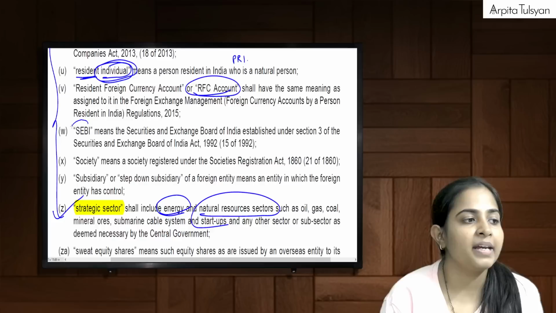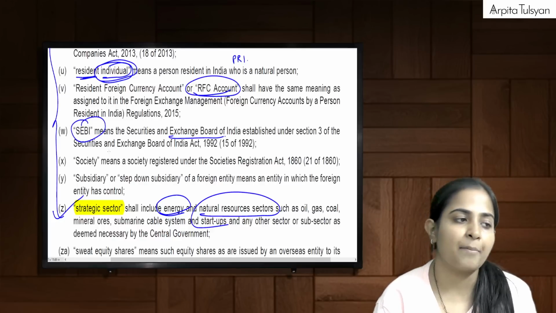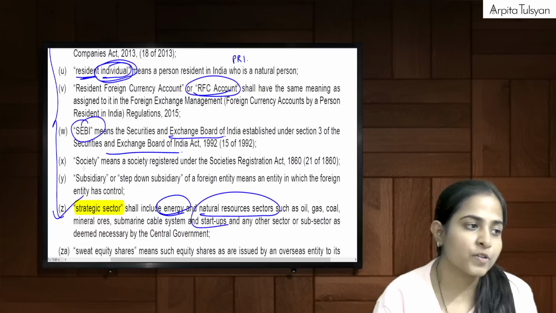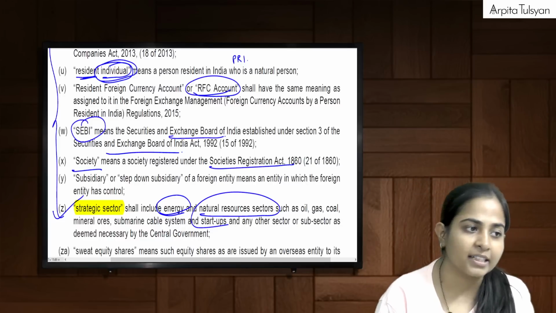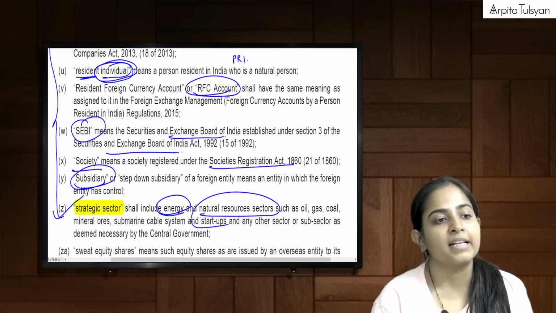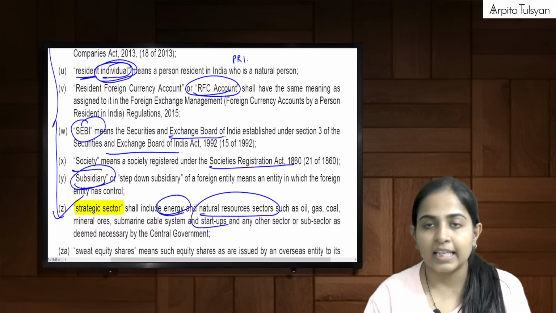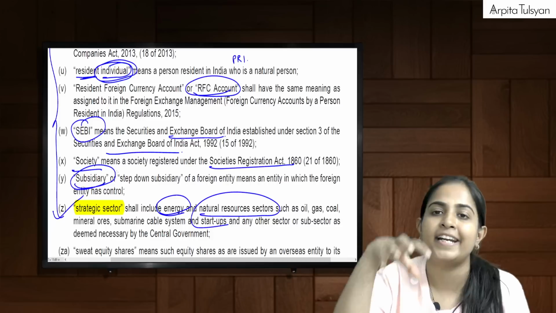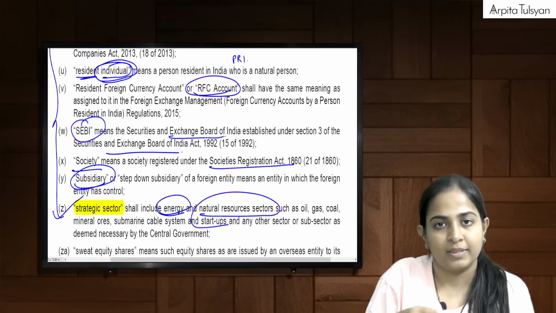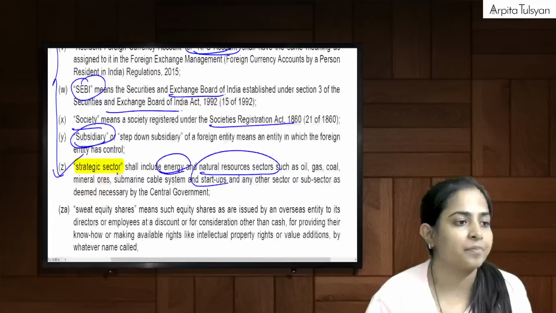Then SEBI is nothing but the board which is established under the SEBI Act. Society is nothing but a society registered under the Societies Registration Act. Acha, subsidiary is nothing but such an entity in which the holding company or the foreign entity has control. That becomes the subsidiary.